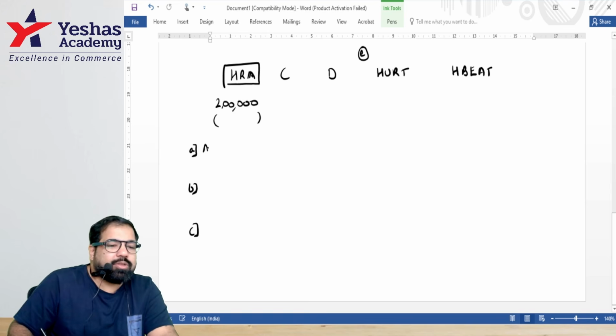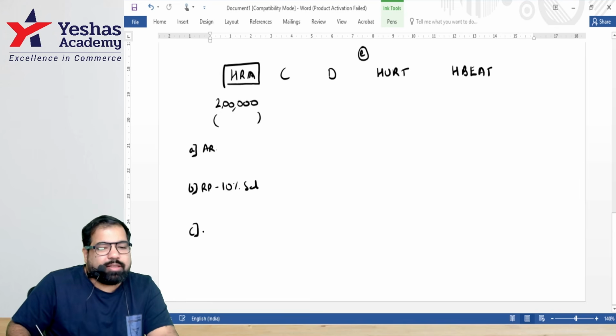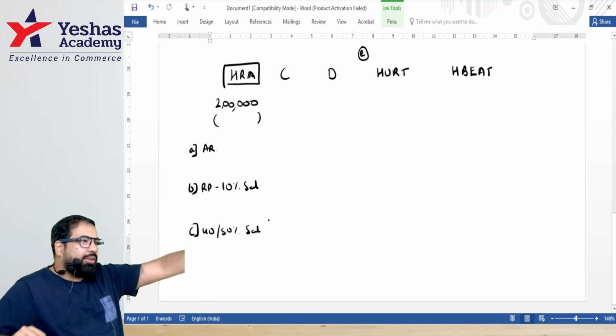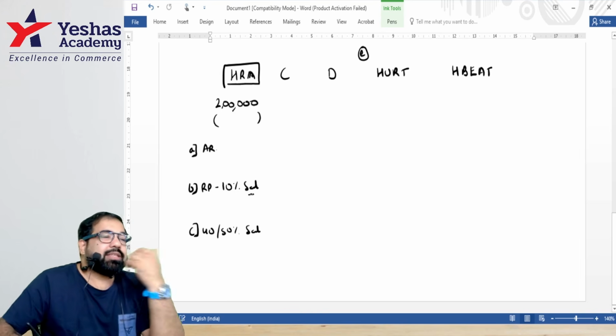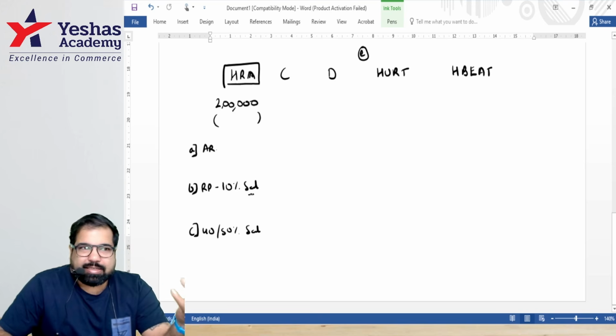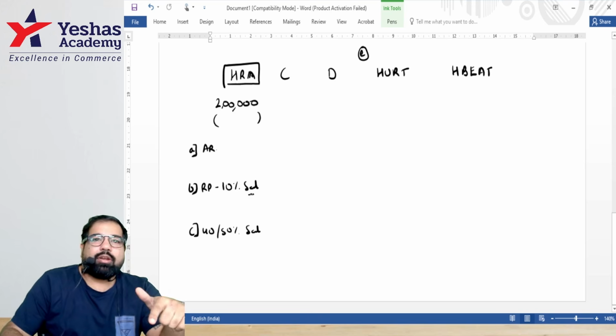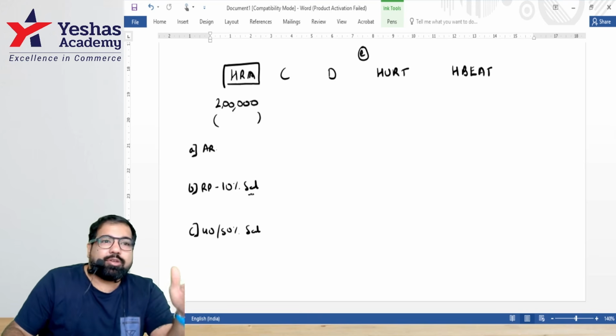Excellent, guys. A is the amount that is, how much did you receive, guys? 2 lakh. B is rent paid or payable minus 10% of salary. And this is 40 or 50%. When is it 50%? Metro. Only 4 metros, guys. Yes. Otherwise, it is what percent? Sir, understood everything, but what is the salary? Salary is B, D, C. B for basic, D for dearness retirement, C for commission percentage.